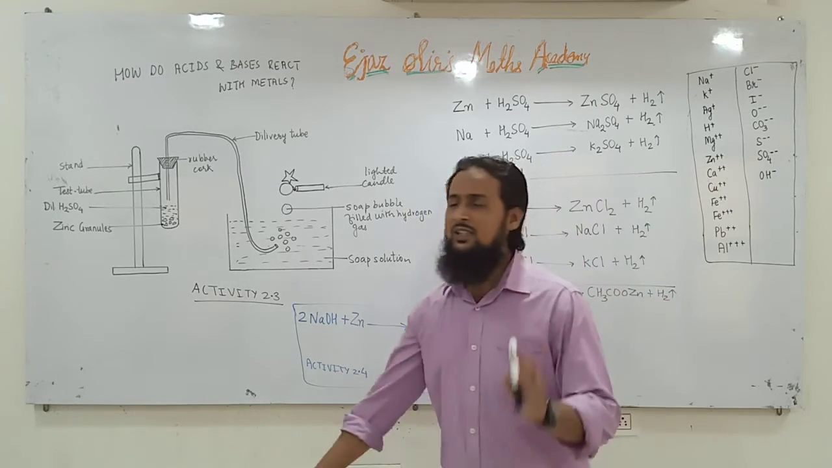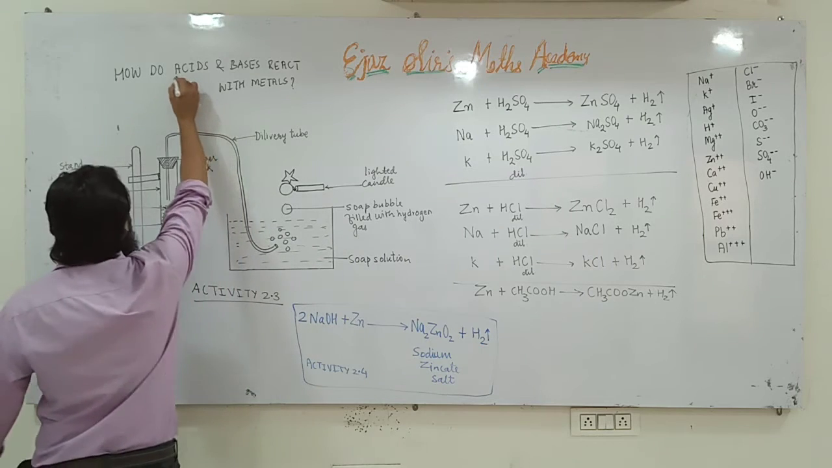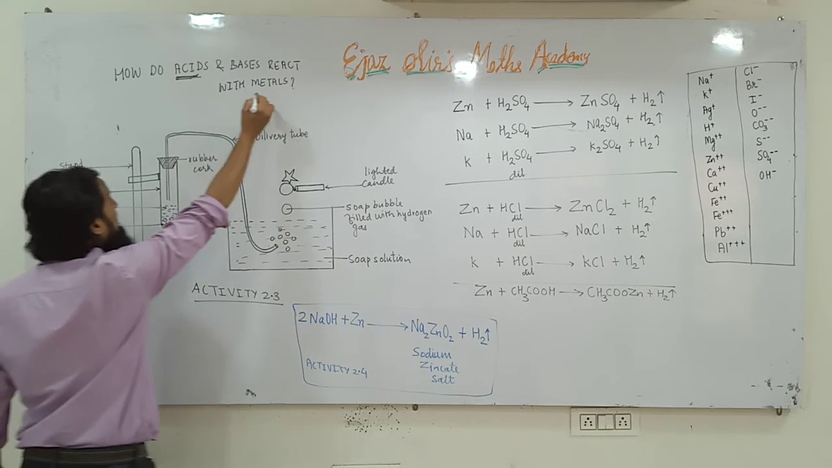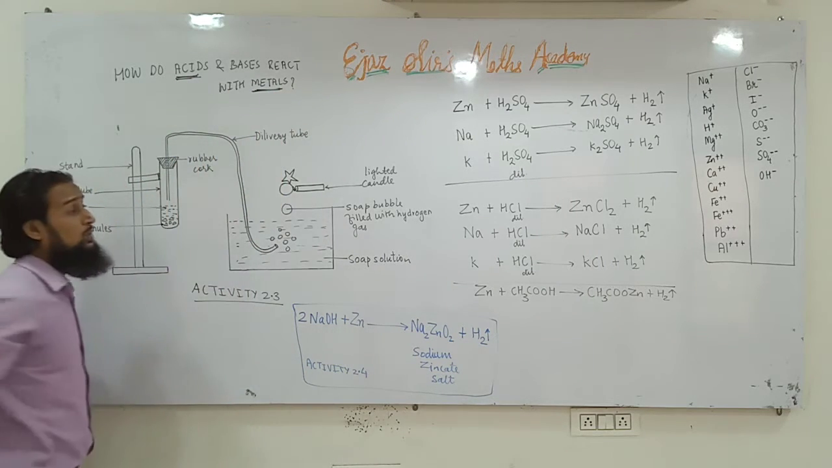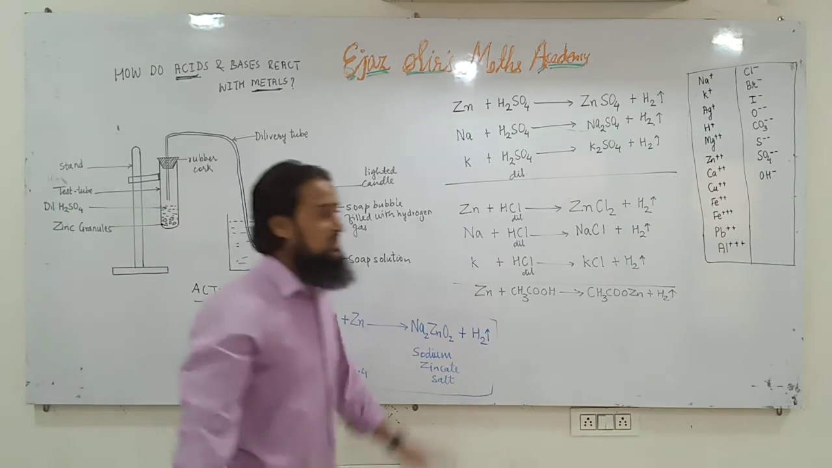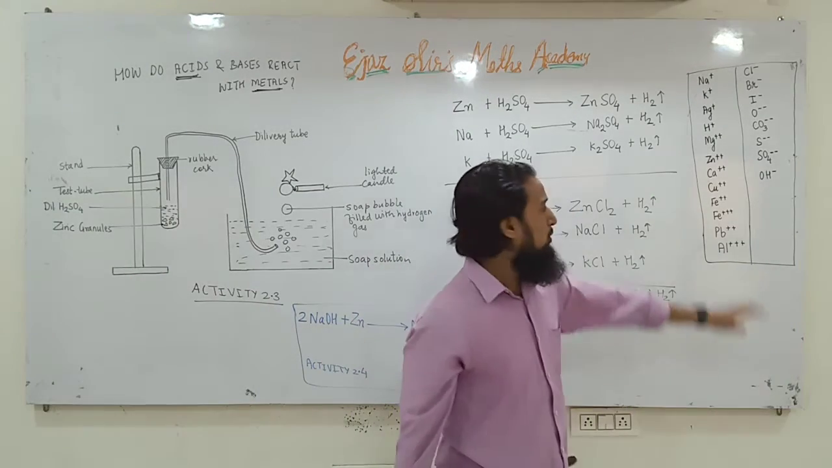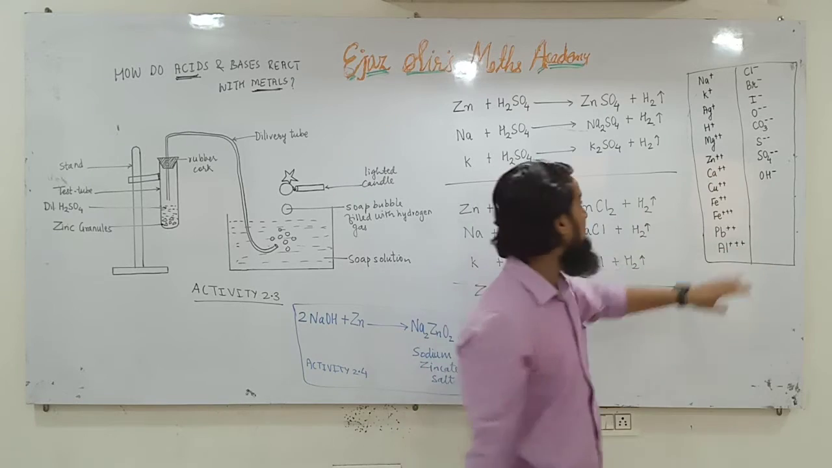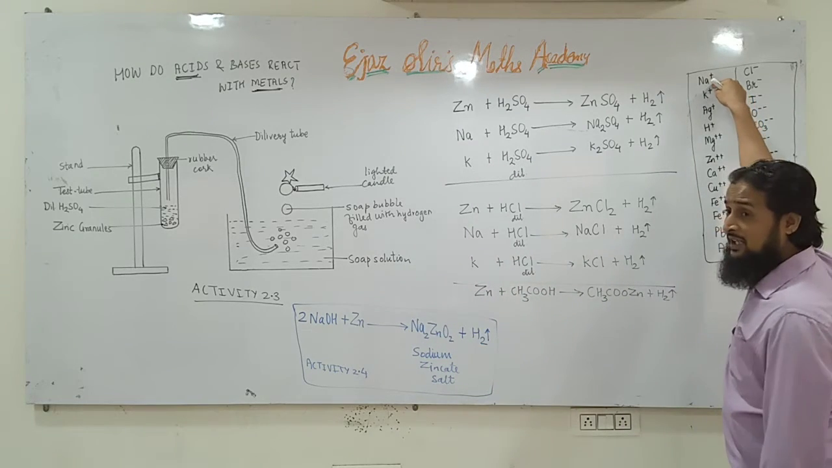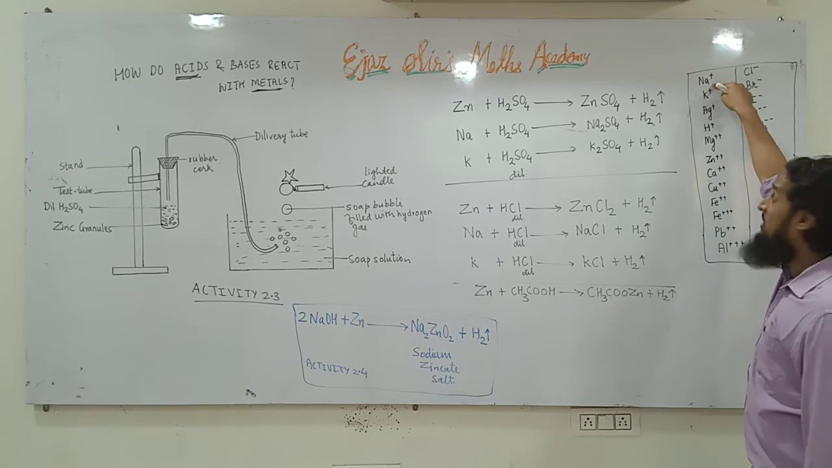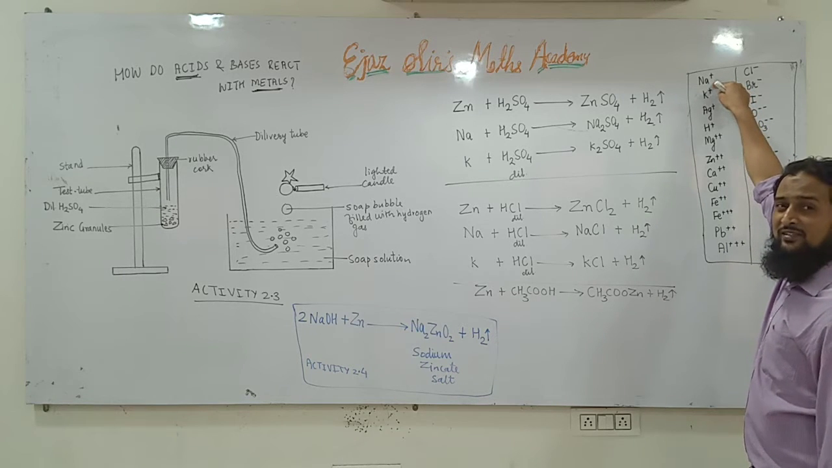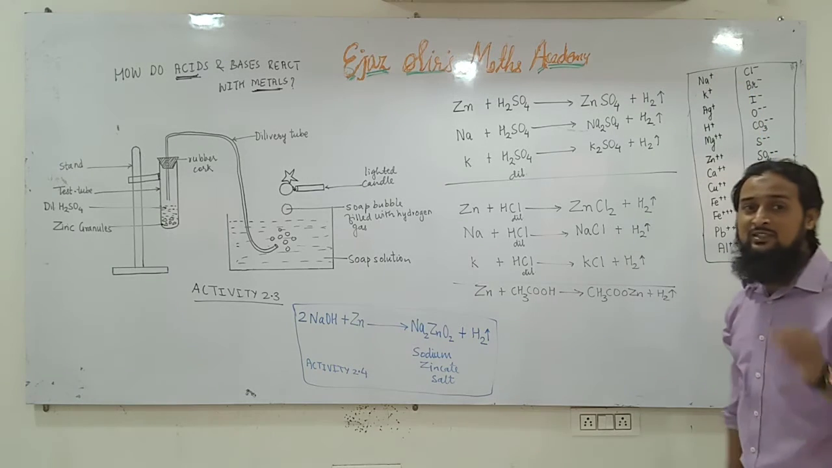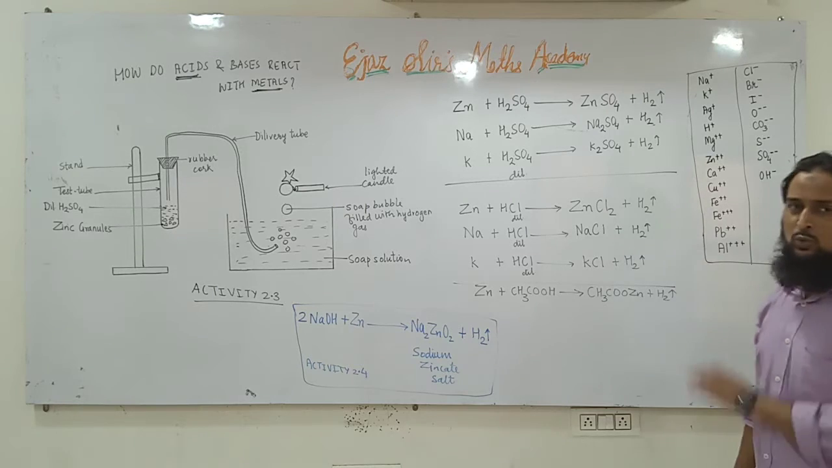See, first let us see how do acids react with metals. Reaction of acids with metals. Before we study chemical reactions, you should note down these points. See, sodium ion is always one positive, always, in chemistry. And you know the reason.